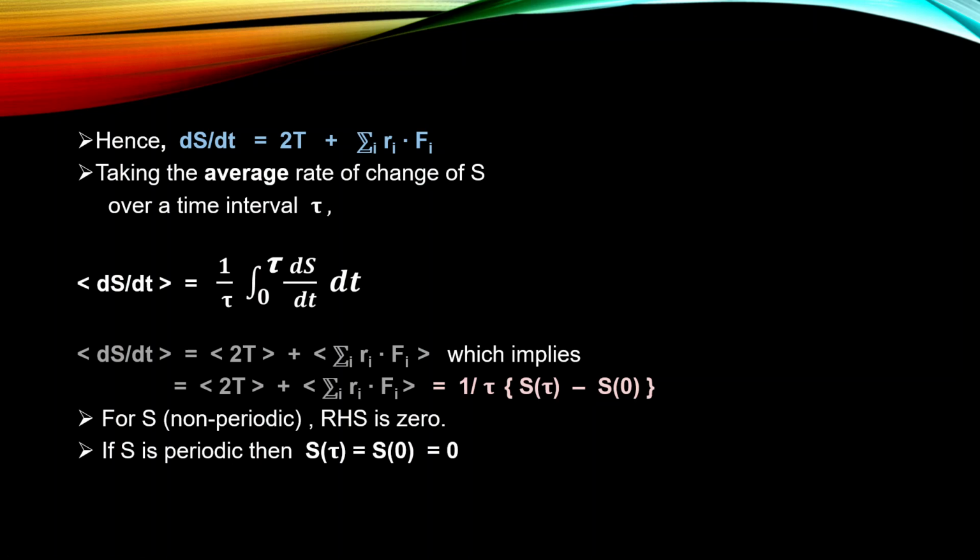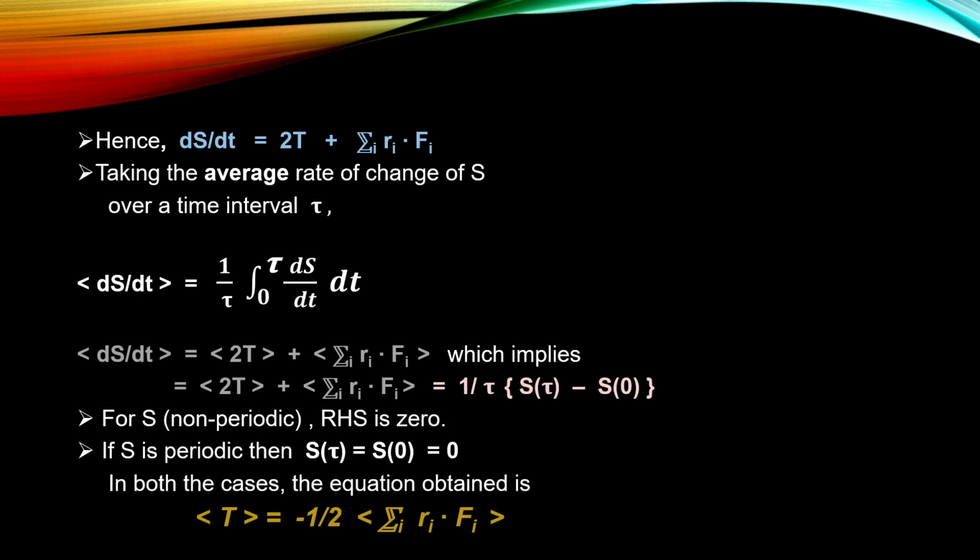Now if the system is non-periodic, we assume that we take tau to be a very large quantity. Tau is the time interval. When tau is very large, that means we're going to observe the system of n particles for a very long period of time. If we do that, then the inverse of this quantity becomes very small, and as a result this big term becomes 0. This term is also a mathematical representation of the ergodic hypothesis that we're going to look at in a bit.